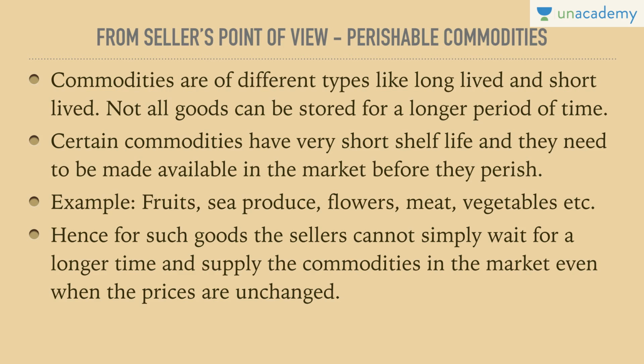So let's say the price changes after 1 week, and if they have produced today, they have to sell it within 2 days, otherwise it will perish. They cannot wait for 1 week to keep that entire thing with them in the anticipation of prices so that they would earn higher profits. That cannot simply happen. So in case of perishable commodities, we have to simply sell the entire stock ASAP, because you would not be able to store the good for a longer period of time. So I hope you are understanding this as an exception of law of supply.